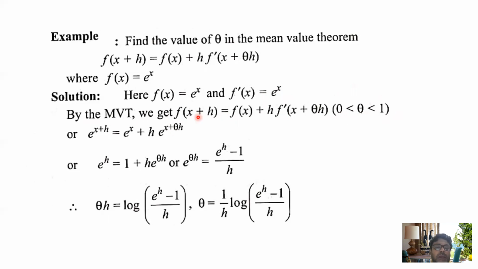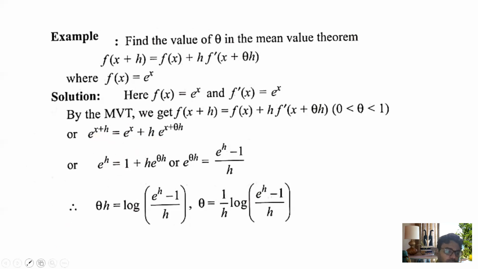Okay, now substitute the value: e to the power x plus h equals e to the power x plus h e to the power x plus theta h. You can take e to the power x common.